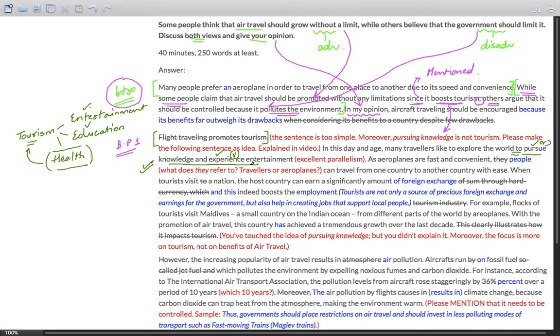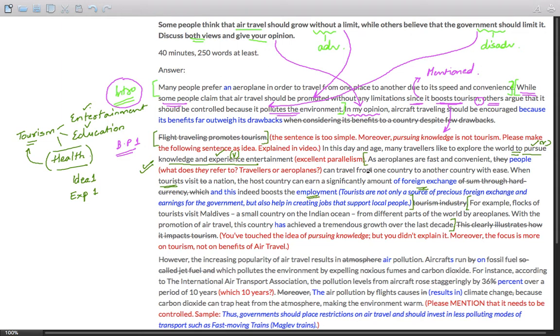Now it is worth noting that there are a number of things the student has done. The good thing is that the idea is clearly mentioned and the explanation is also well covered. So the explanation begins from here to the end, up to this point, and thereafter it is the example. Example is also a part of explanation actually. The problem is that the explanation and example are not closely related to air travel. They are more related to tourism. So tourists, foreign exchange, the benefits of tourism, employment.